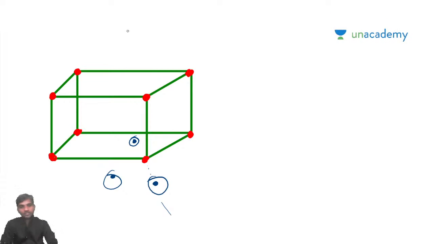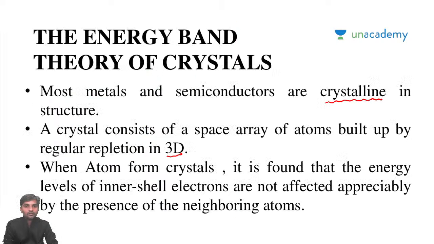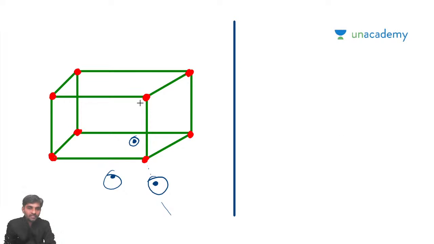This is very important. Whenever these atoms come together, the innermost shells will not be affected. Just a second.